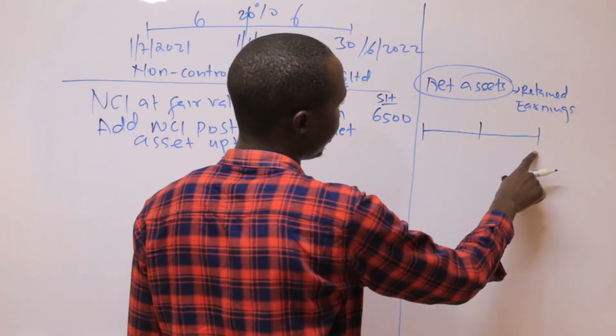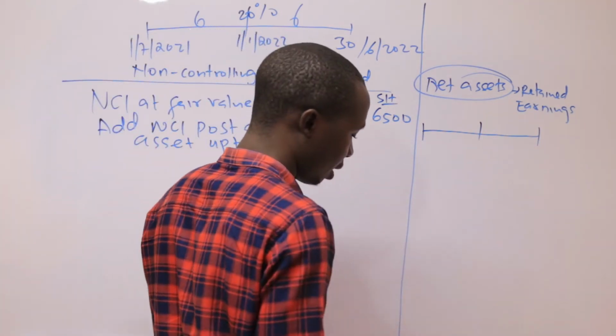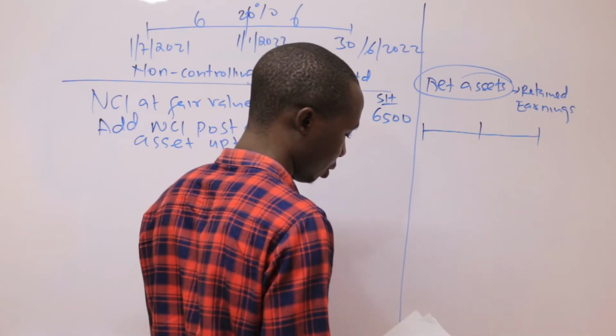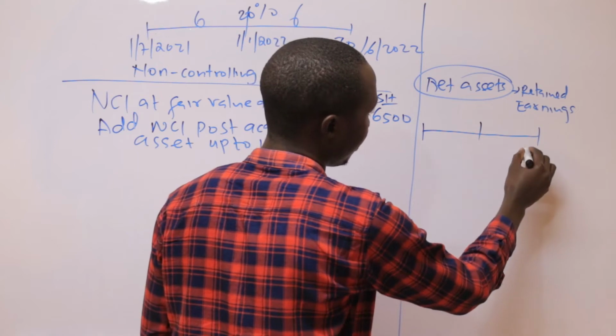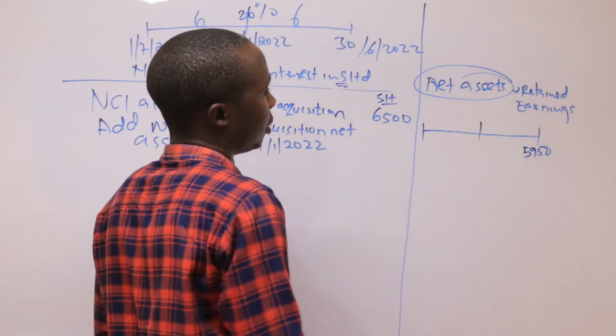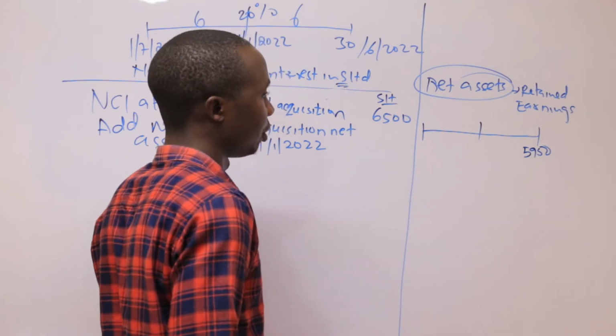As at the end of the year, the retained earnings provided in the statement of financial position is 5,950.